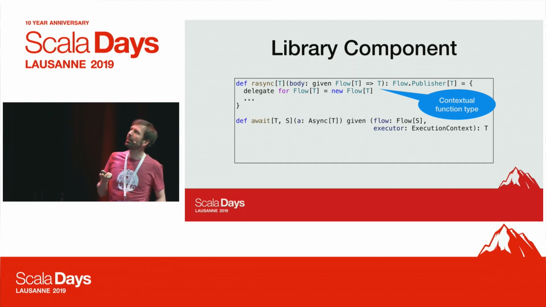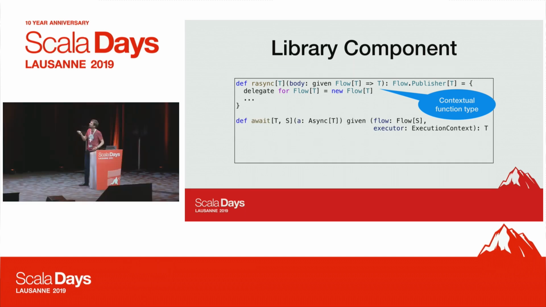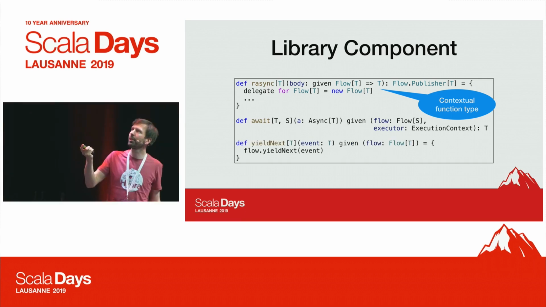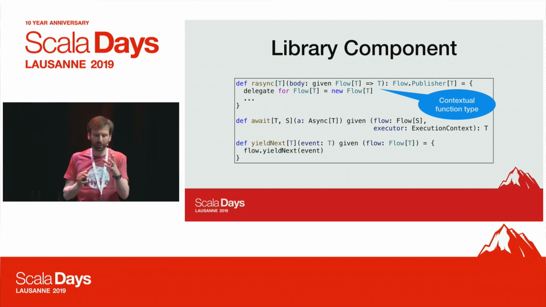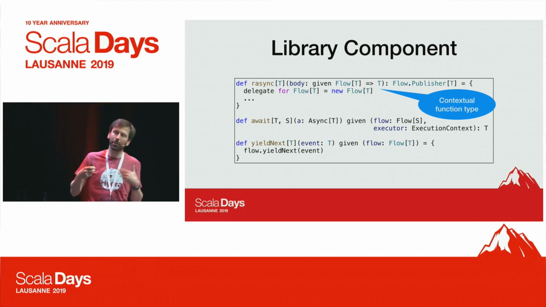And so then await here will have this async object as an argument, and it also needs a context, both a flow and an execution context as well, because it'll register a completion handler, and for that one we have to say where it should run. So that's where we need the execution context. And yield next, well, that's super easy. We can use it inside when the context is available here. And so then we can easily just yield the next event. So it's really kind of like the builder pattern that Martin showed in his keynote.